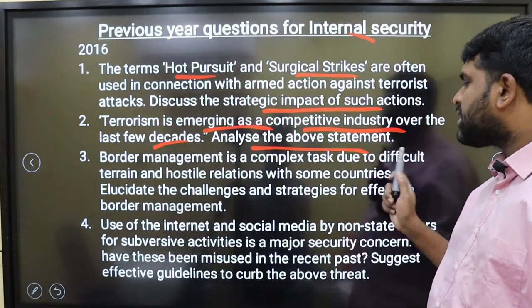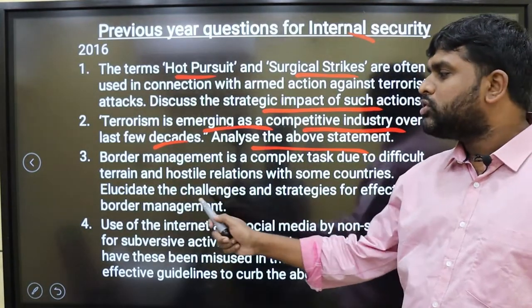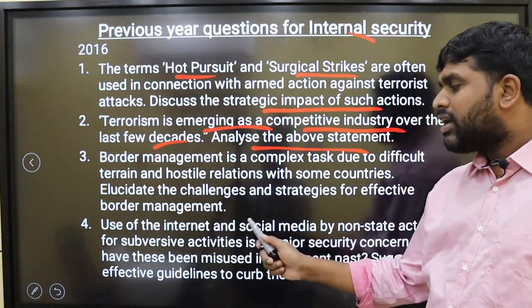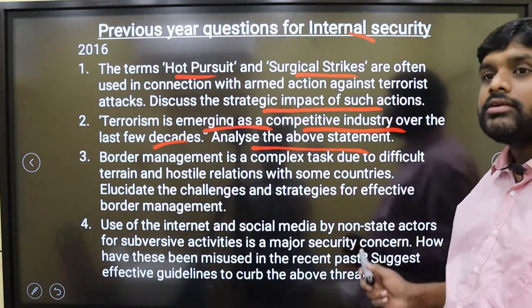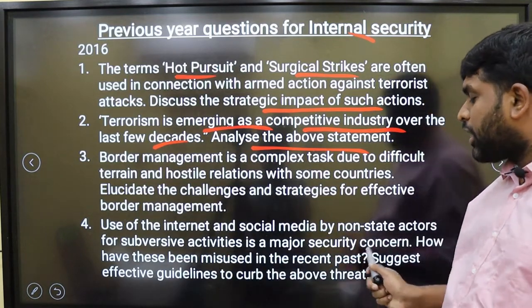Border management is a complex task due to difficult terrain and hostile relations with some countries. Elucidate the challenges and strategies for effective border management. Use of the internet and social media by non-state actors, terrorists, for subversive activities is a major security concern. How have so